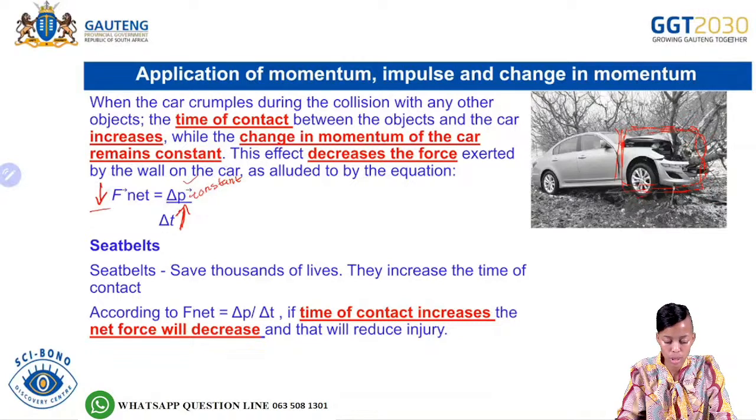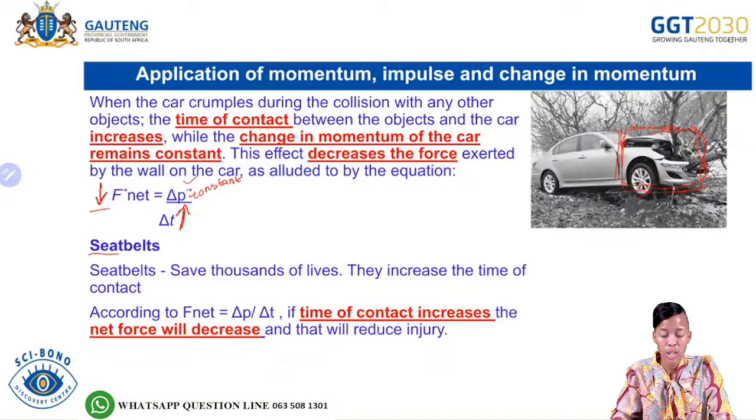Okay? So application number 2 is crumple zone. And then application number 3 is seat belts. It says seat belts save thousands of lives. They increase the time of contact according to F net is equals to change in P over change in time. If the time of contact increases, the net force will decrease, and that will reduce the injuries.